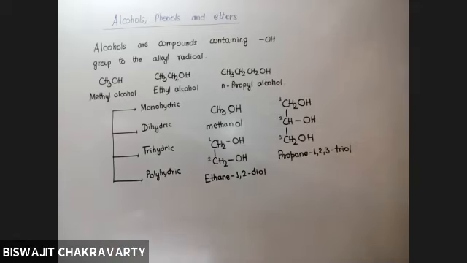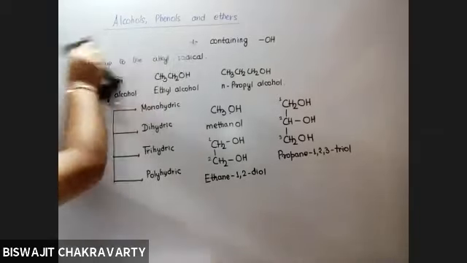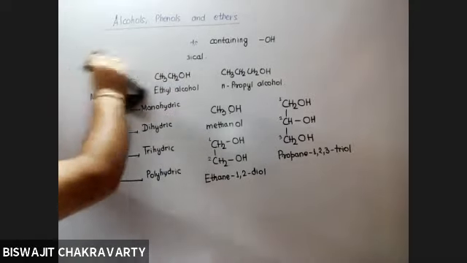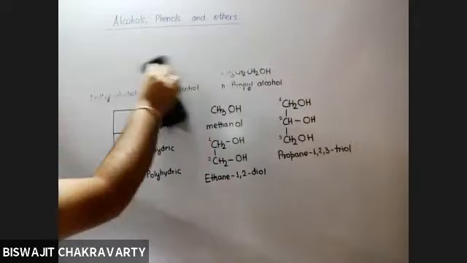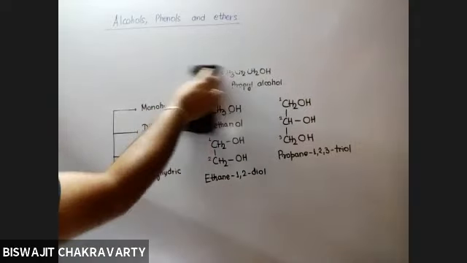So just as in haloalkane chapter, we had classified the haloalkanes on the basis of numbers, similarly, we have classified the alcohols based on the numbers. And there was another classification in haloalkanes, and that classification was based on the hybridization of the carbon bonded to the OH group. So nothing new in that.